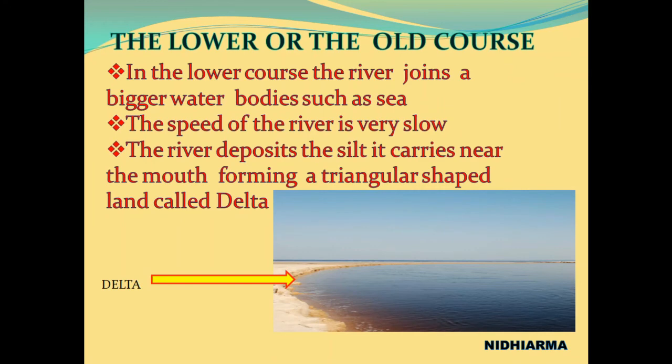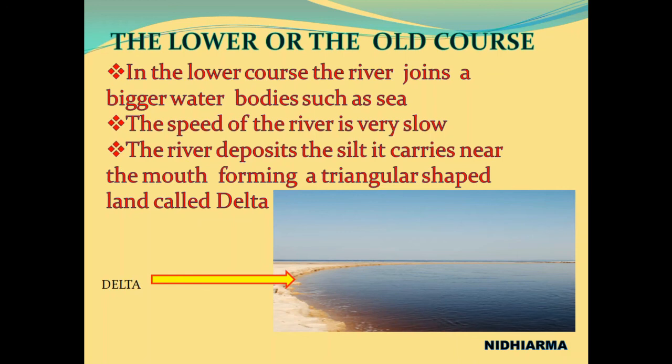Now the lower course or the old course. In this course, the river joins a bigger water body such as a sea. In the upper course, the river is originating from the mountains, and in the middle course, the speed of the river decreases and it enters into the plains. And in the lower or the old course, what happens? The river joins the bigger water bodies like the sea.